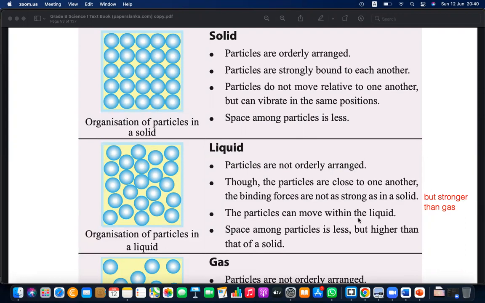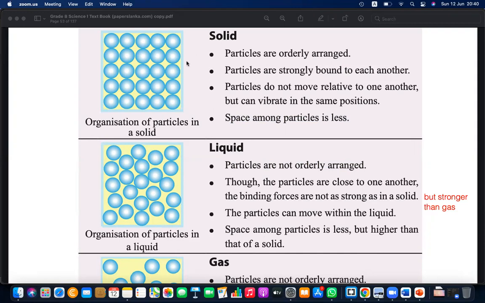The particles can move within the liquid, but it is not taking the entire space of the container. Space among the particles is less than in gas, but higher than in solid. So here space is less, but higher than the solid. In solid it is very little, but still liquid has less space when compared to gas.